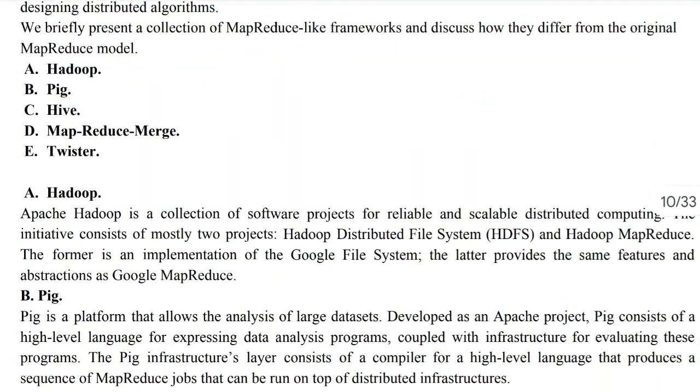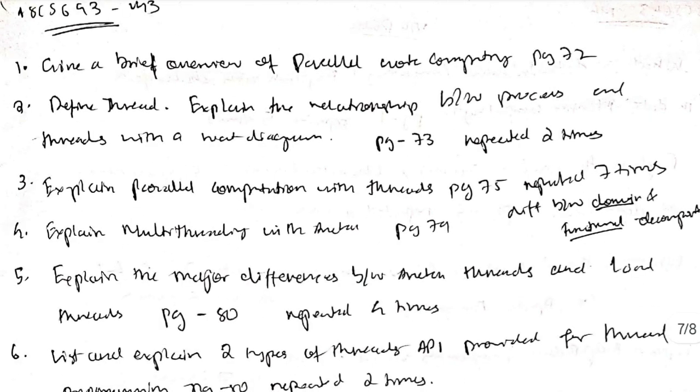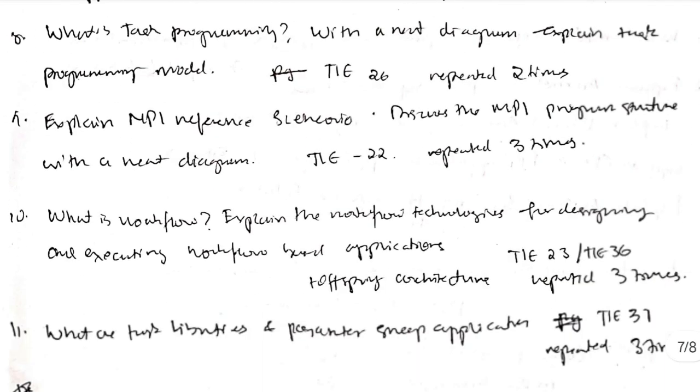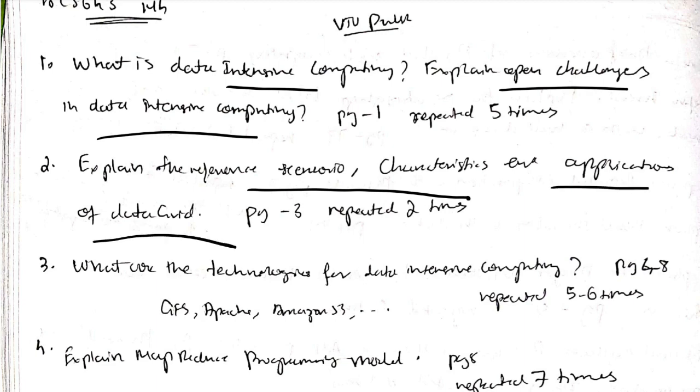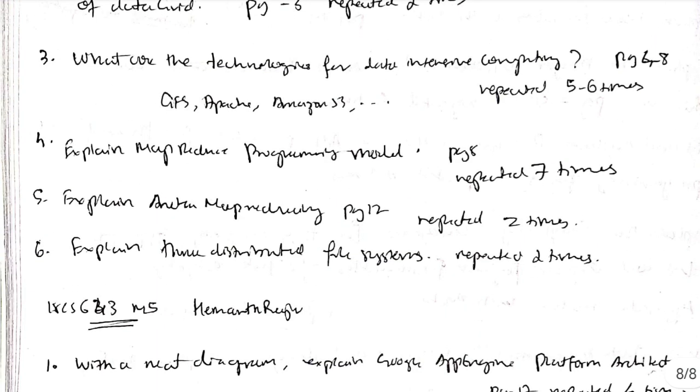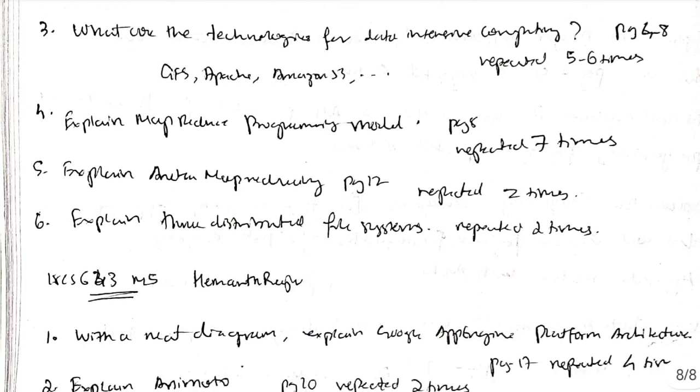And yeah, these are the frameworks used in MapReduce. So if I show you where those things I have written are, see the brief overview. So this is module 3. Module 4, the data intensive computing, the open challenges are also present there. Scenario characteristics and data grid will also be present on the second page. Important technologies, this is also present.